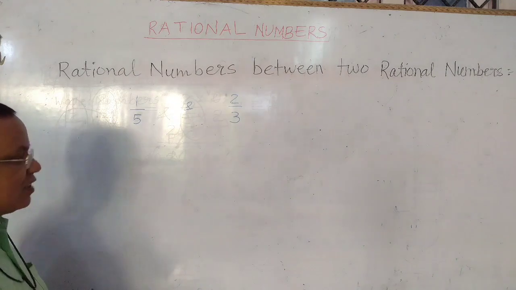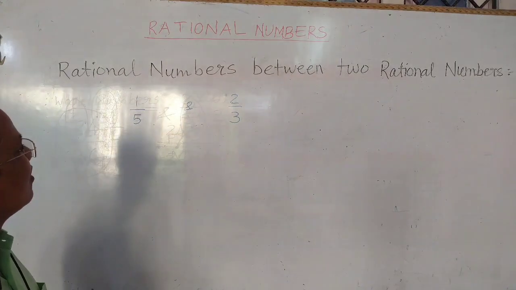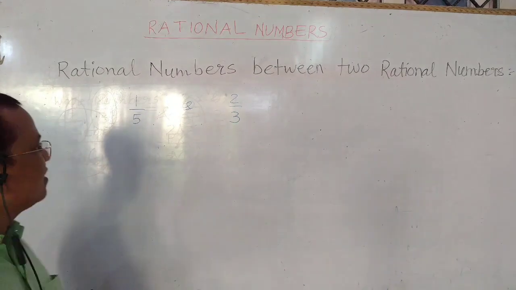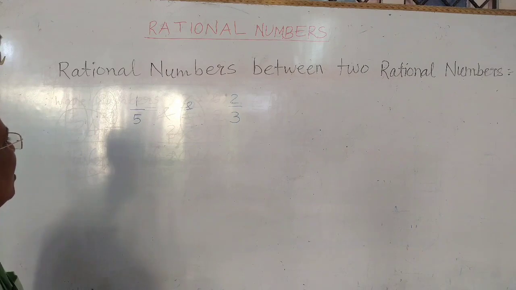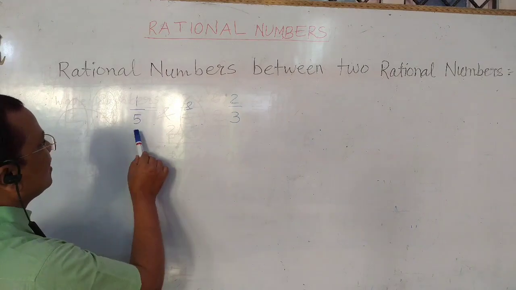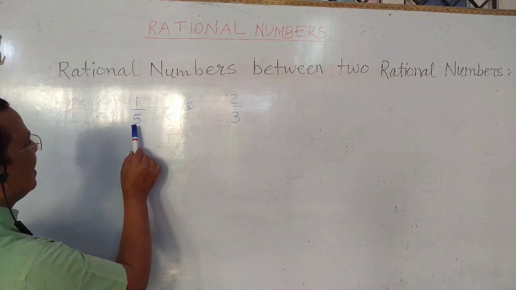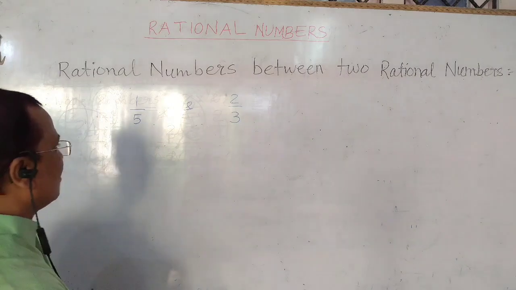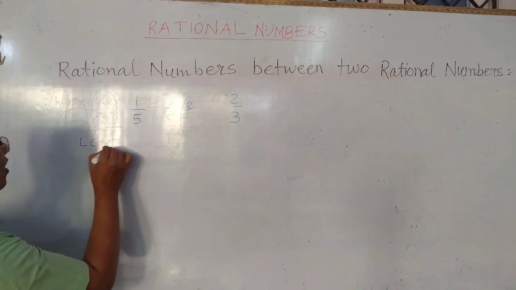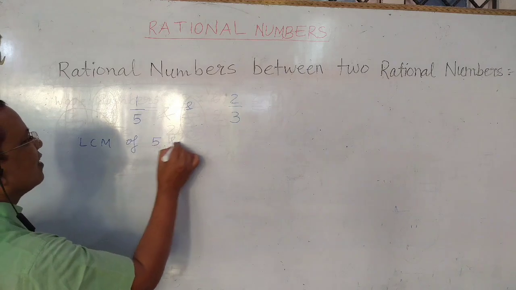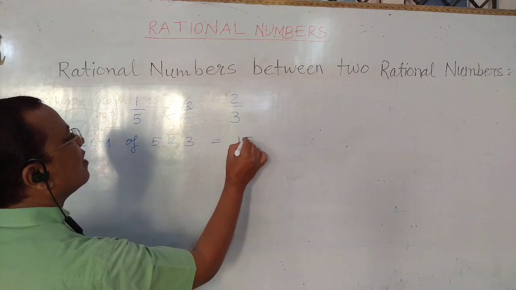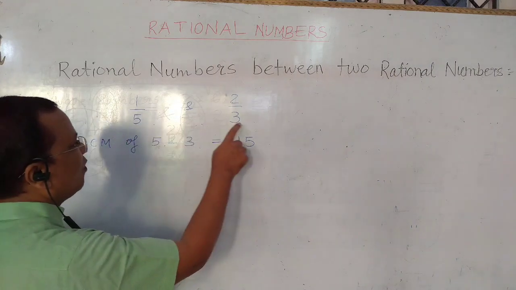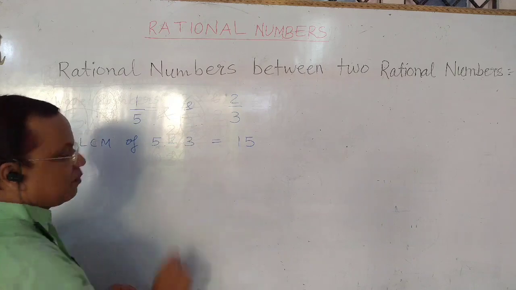In these two rational numbers, we have to insert more rational numbers between them. For this, we equate the denominators of the two numbers. Here, the LCM of 5 and 3 is 15. So we have to make the denominator of both rational numbers equal to 15.